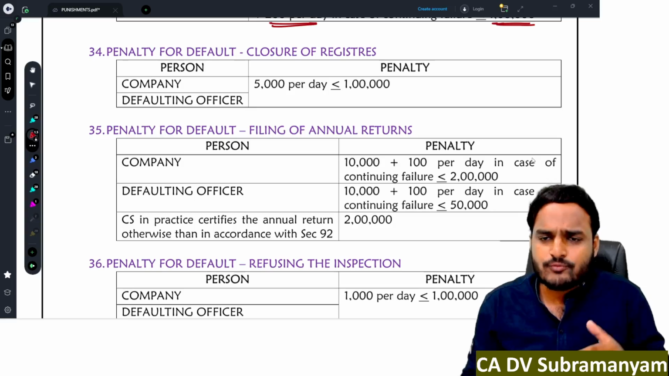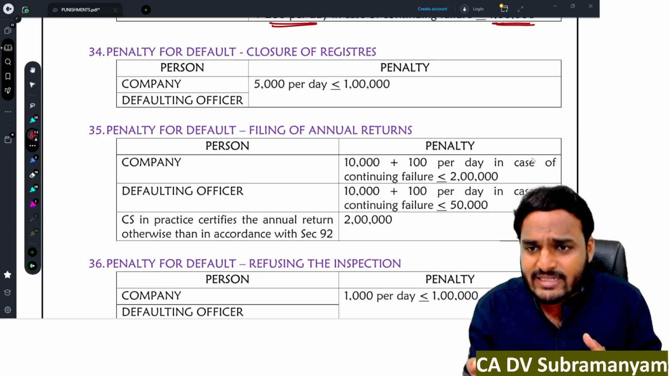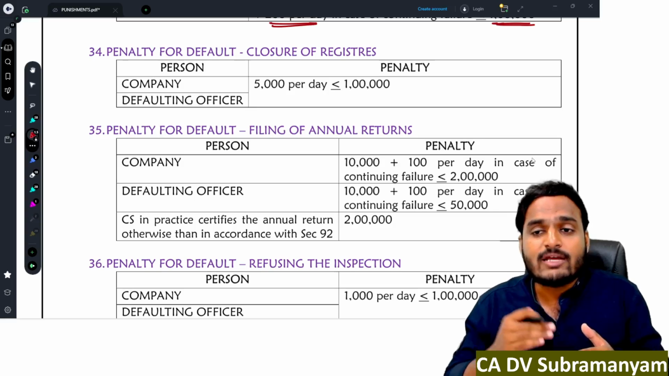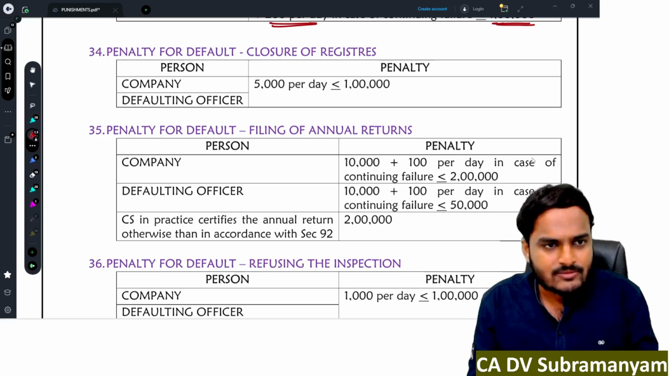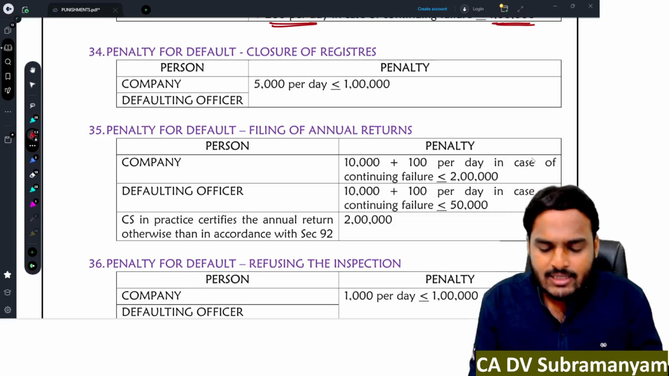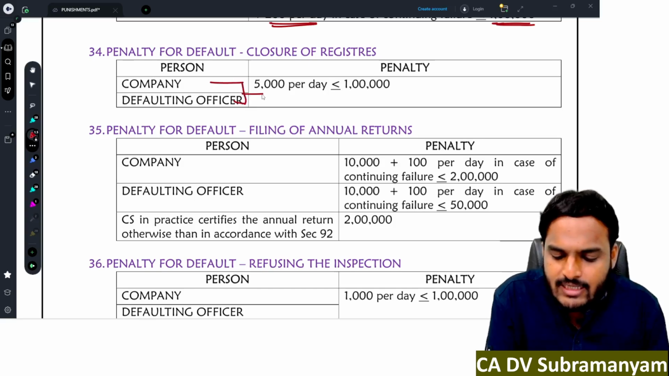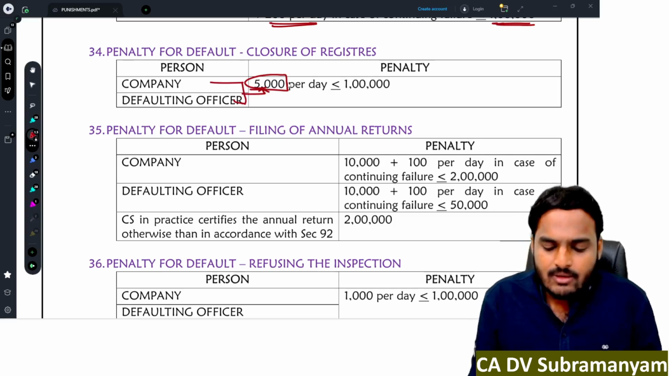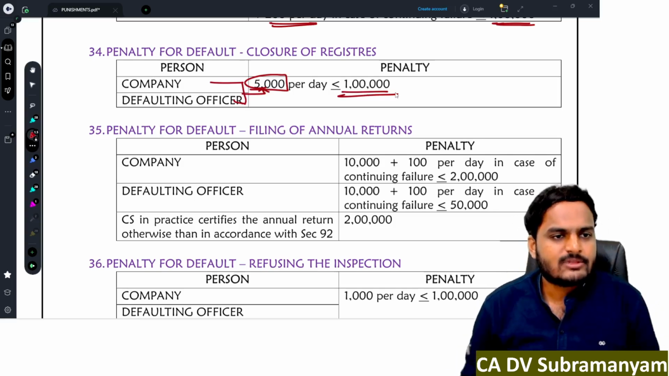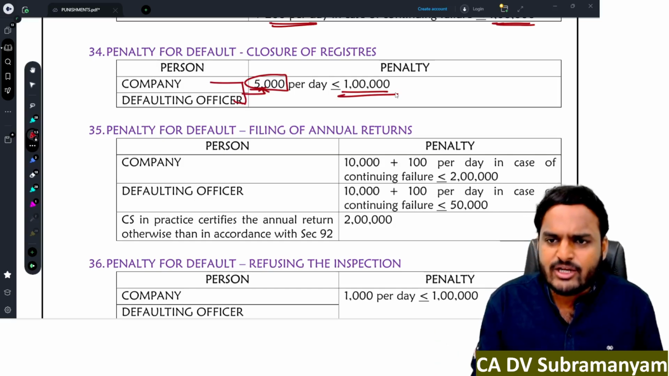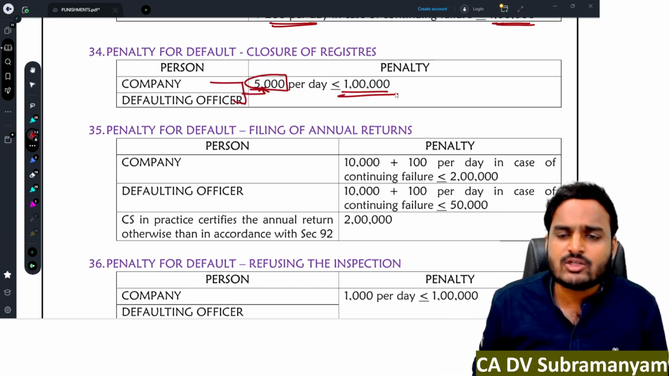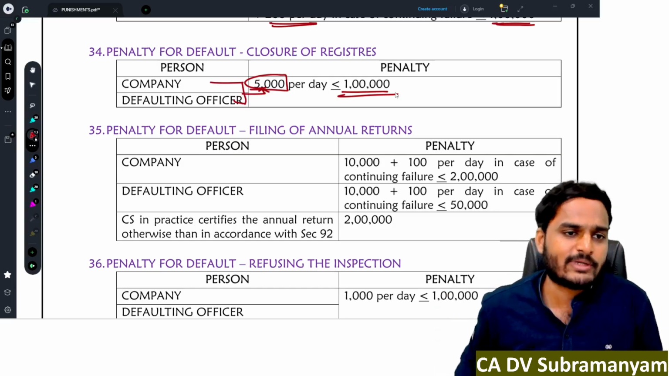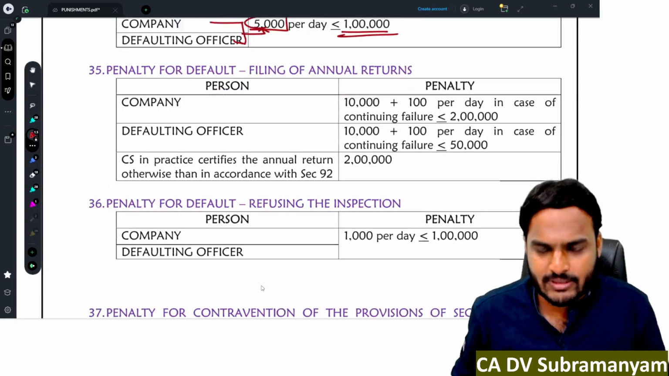Contravening these provisions, if you are closing registers for a period of more than 30 days at a point of time, or for more than 45 days during the entire financial year, per day of default, the company as well as the defaulting officer is liable to pay a penalty of 5,000 rupees, maximum 1 lakh rupees. Suppose 10 days default is there, 10 into 5,000, 50,000 rupees. 20 days default is there, 20 into 5,000, 1 lakh rupees. So the maximum penalty is 1 lakh rupees.